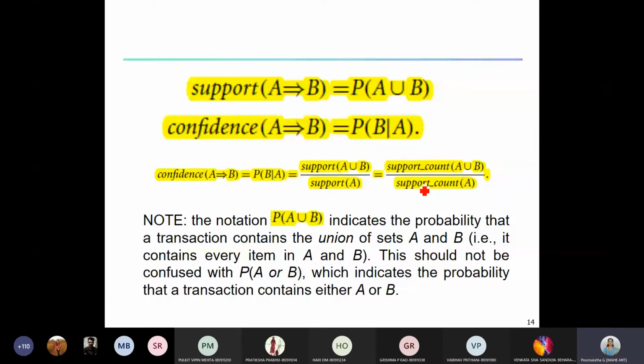So it can be support count. Support count is in terms of number, or you can just say it as a support. They are one and the same. One is the count, one may be in terms of percentage.